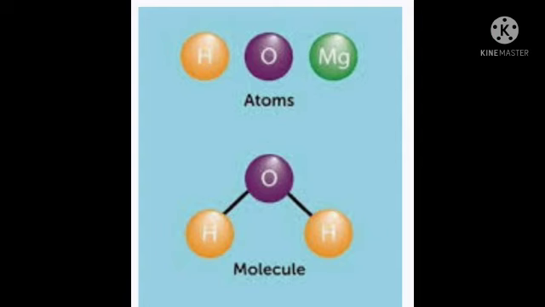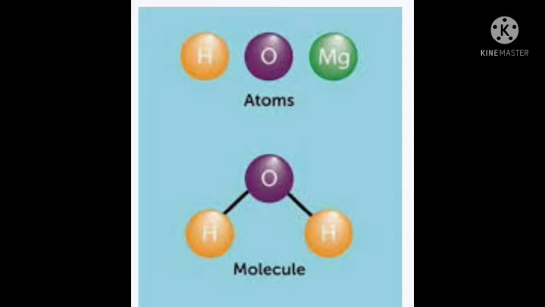So, what is an atom? An atom is the smallest particle of a substance. Then what are molecules? That also we completed in the last session. Molecules are formed when two or more atoms join together. Atoms may or may not exist independently, but molecules can exist independently.